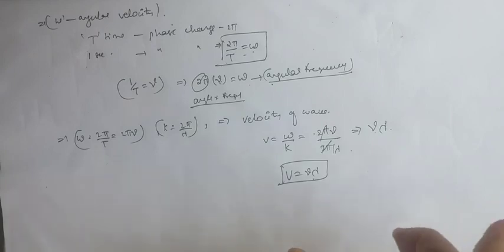Now we have to find the velocity of the wave for transverse waves and longitudinal waves. If the wave is moving in a medium, that is the longitudinal wave. If the wave is moving at the surface, then that is the transverse wave. Then we have to find the velocity of that wave depending on the wave motion.